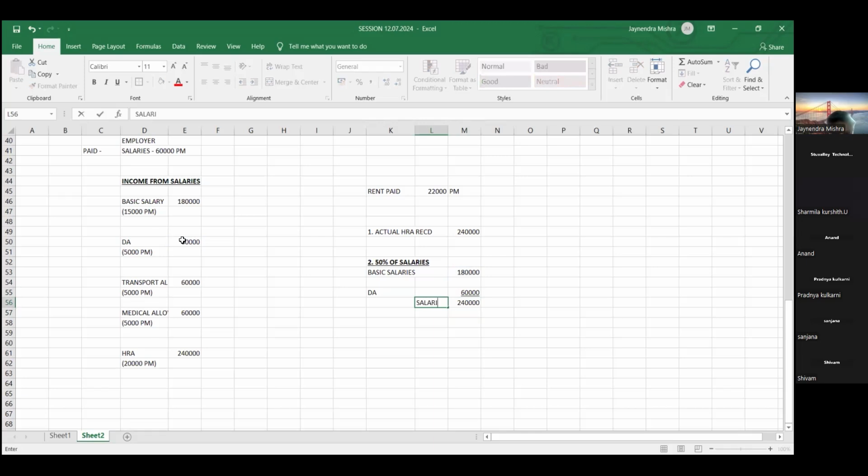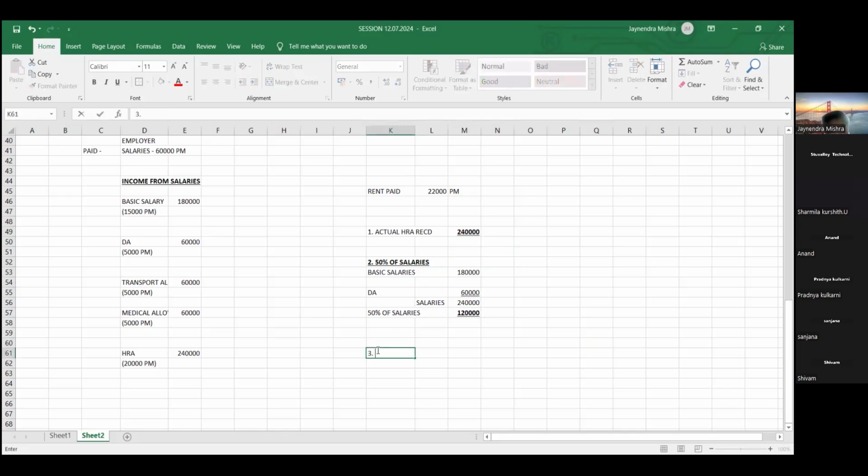Take 50% of salary. That is 50% of 2,40,000, which is 1,20,000. So actual HRA received is 2,40,000 and 50% of salary comes to 1,20,000.